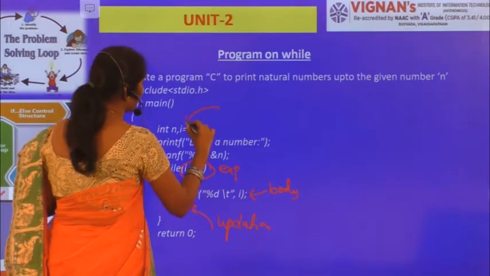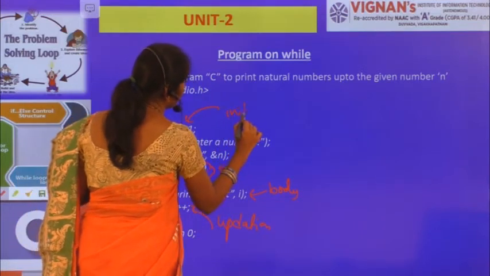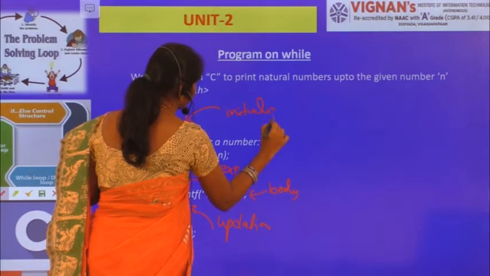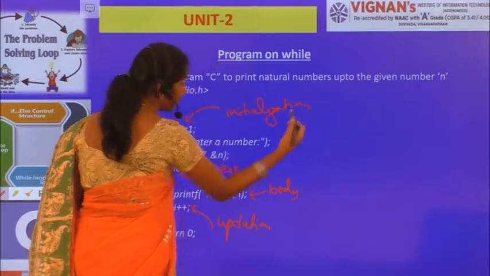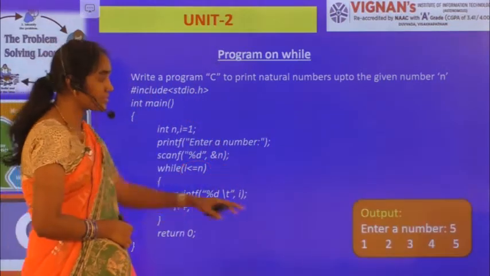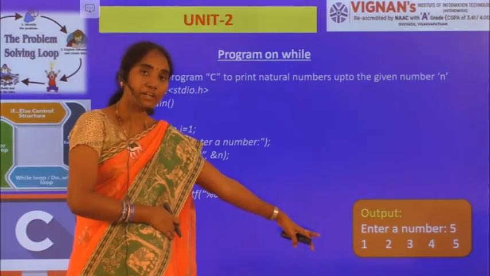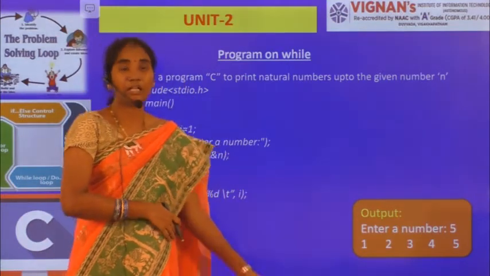and this is your initialization statement. Right? For your understanding purpose, I am giving you all. Right? Now this is a sample output. For example, if I have entered 5, I will be getting the output like this.